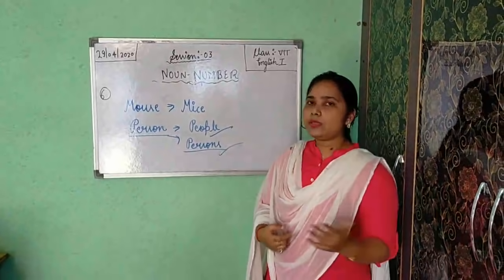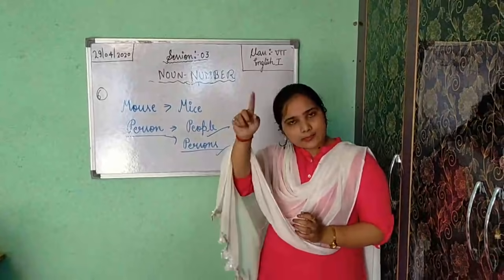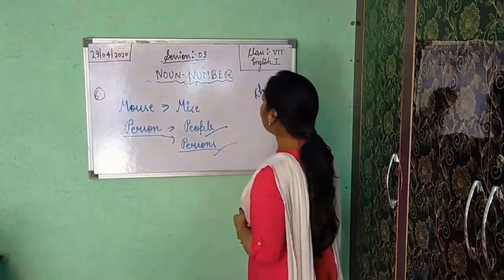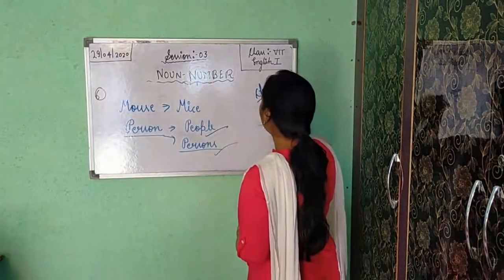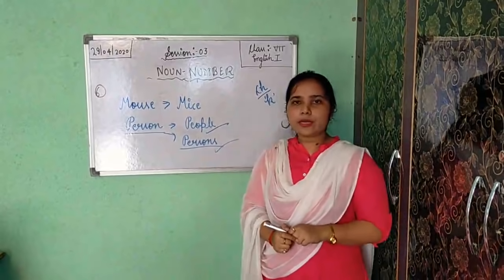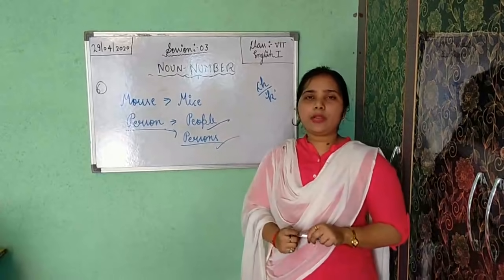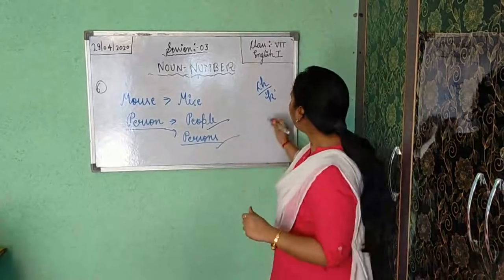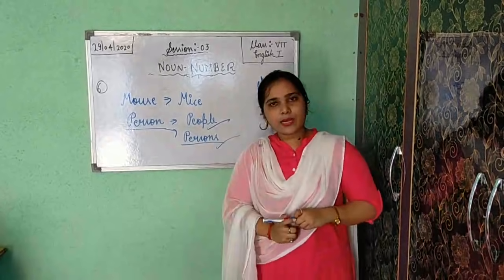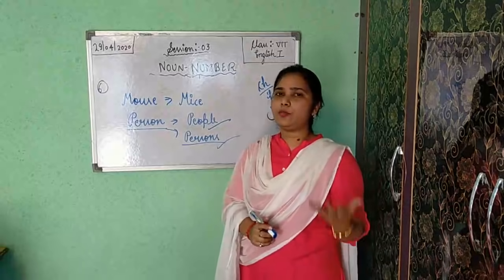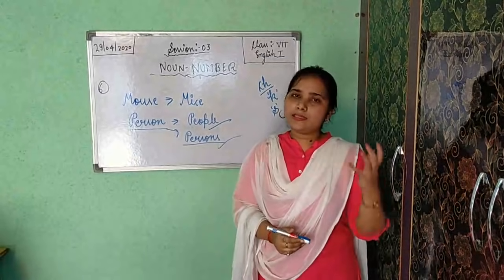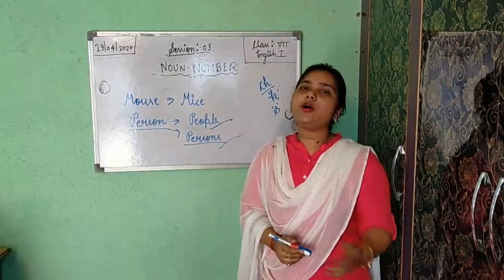Now, if at the end you get CH, but it gives the pronunciation of K, what will you do? Will you add ES for making plural? No, you will not add ES. You will simply add S for making plural number. Stomach I have given, and monarch you can take: monarch becomes monarchs. Only S you will add because CH is giving the pronunciation of K.